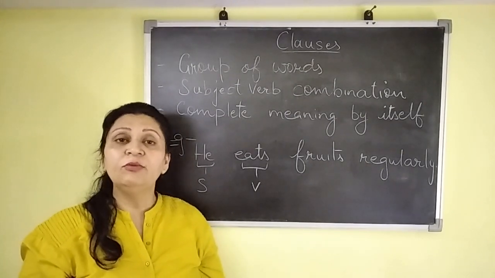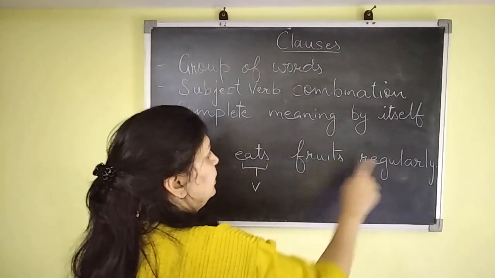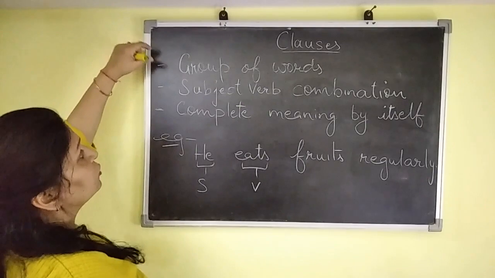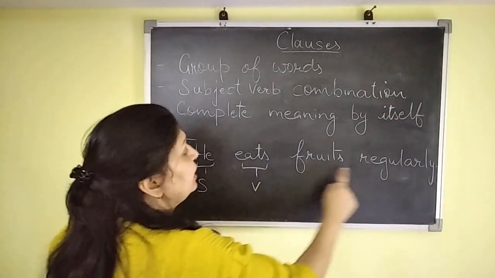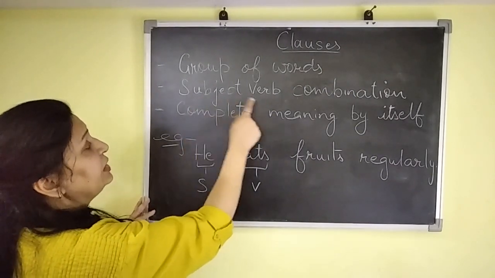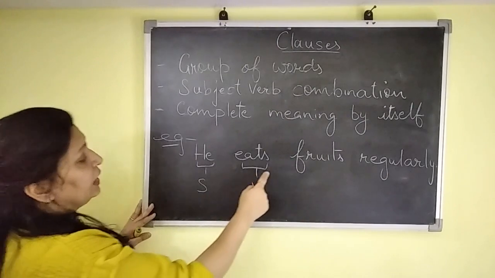Let's understand with the help of an example. He eats fruits regularly. It is a simple sentence. The first condition, it should be a group of words. So we can say it is a group of words. The second condition, it should have a subject-verb combination. He is the subject in this sentence. Eats is a verb.